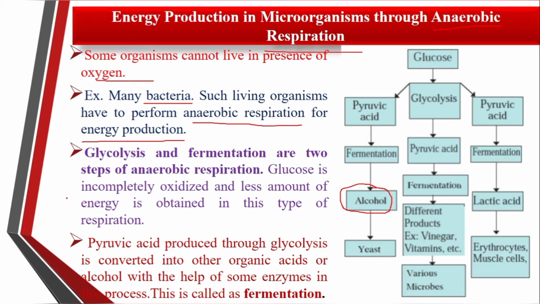This anaerobic respiration occurs in bacteria, yeast and many other microorganisms. This respiration occurs in the cytoplasm only. It gives a net gain of only 2 ATP molecules.